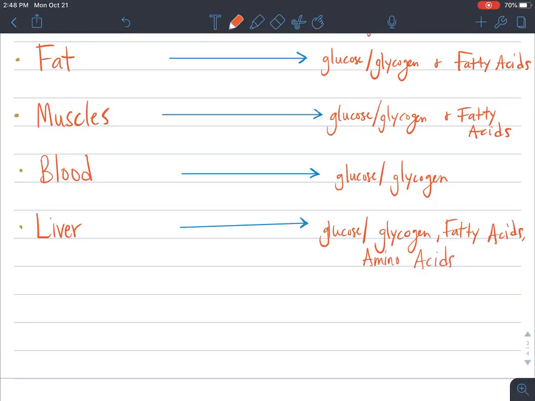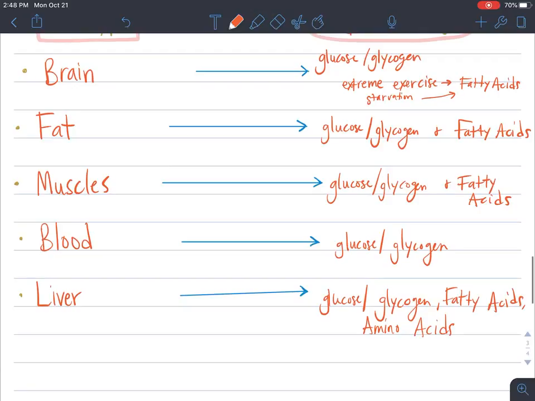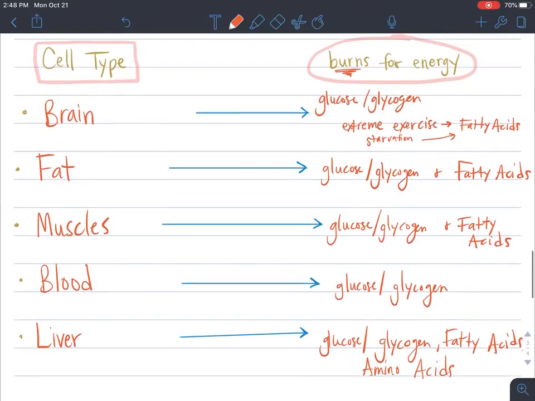So as our body is working, you can see that the glucose and glycogen are really important for giving our body energy. But once it runs out of that, then it goes on and it starts burning our fatty acids. So if you put all this extra stuff in your body and it fills up the glycogen, then you start to produce a lot of extra fat. And that fat will only be used if you can burn through all the sugars that you're putting in your body. Then that extra stuff is going to be burned.